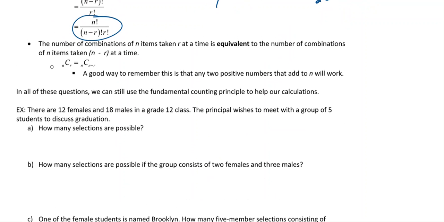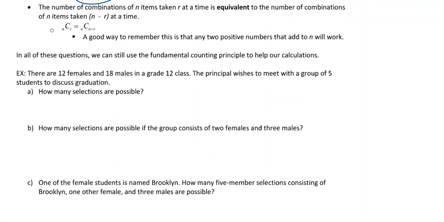So yeah, let's jump into some questions here. I think we'll be okay. So this question says there are 12 females and 18 males in the grade 12 class. The principal wishes to meet with a group. Group is a key word there. Lets me know we're probably talking about combinations. So wants to meet with a group of 5 students to discuss graduation. How many selections are possible?